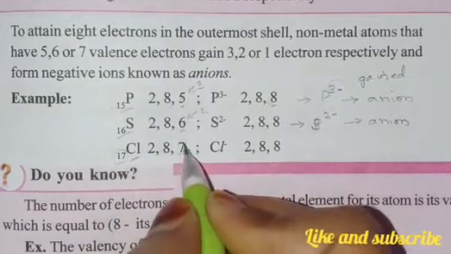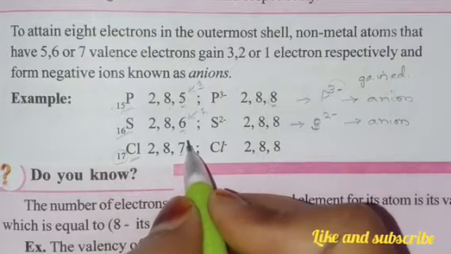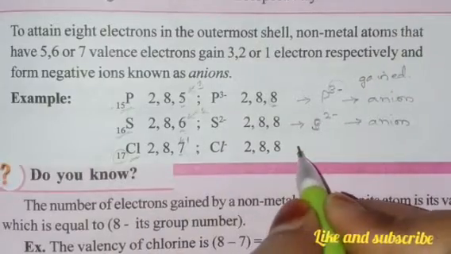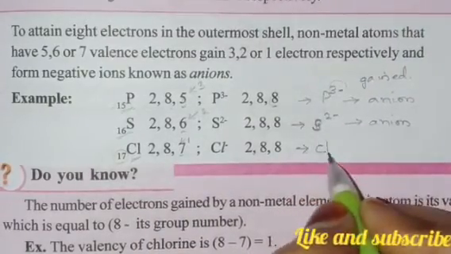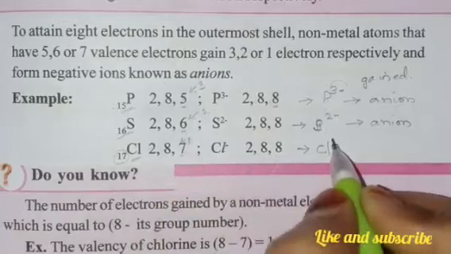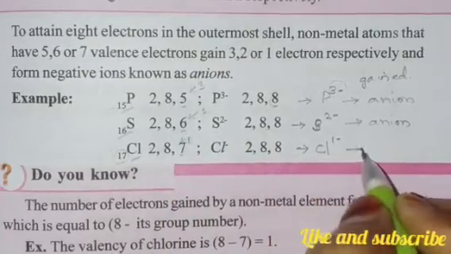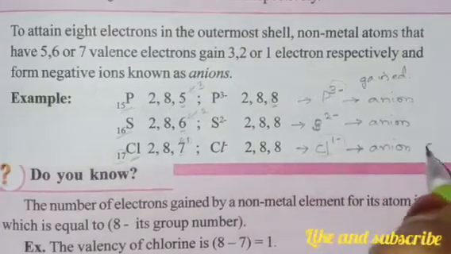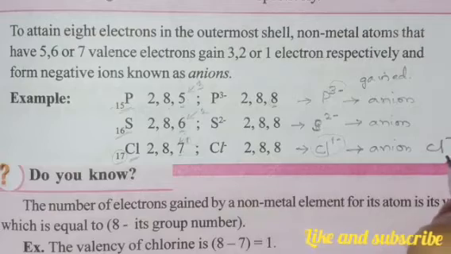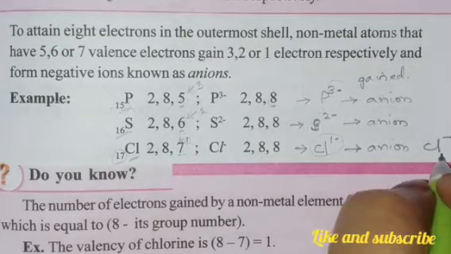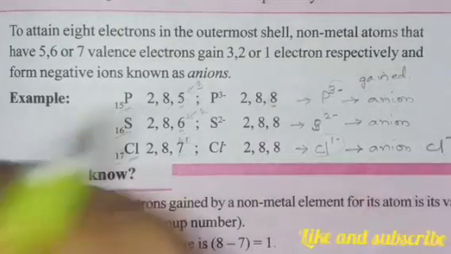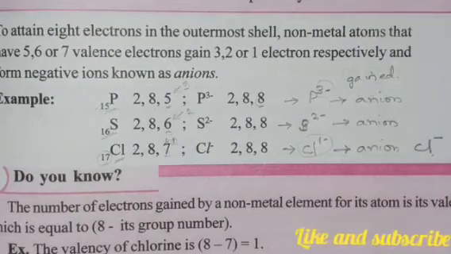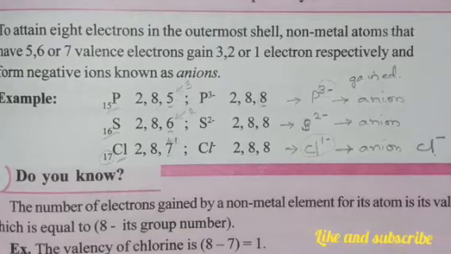If you go with chlorine, chlorine's atomic number is 17, 2, 8, 7, right? So it has 7, how many more electrons does it need to get stability? 1, right? So it will take 1 electron. Now what charge will it get? Chlorine has gained 1 electron, so 1 minus, that is an anion. This can be written as Cl minus. So with this we have now come to know about the ionic bond, right? Now how the ionic bond formation takes place, that also we will see.